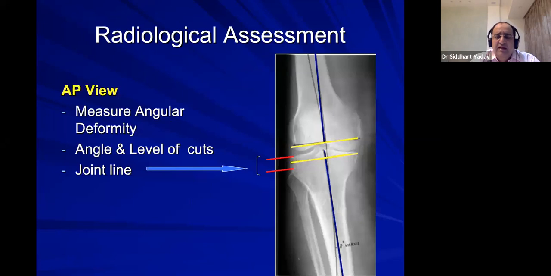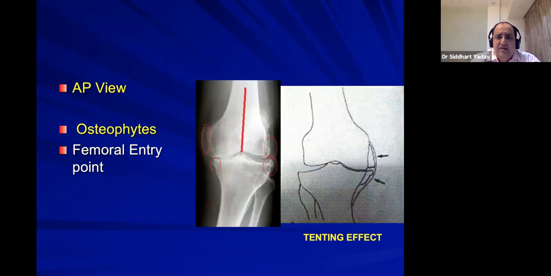Also in AP view, we can measure the joint line. Joint line is measured from the tip of the fibula to the upper tibial surface. Exact measurement of the bone thickness is not possible because whatever bone cuts we take intraoperatively are inclusive of cartilage. On X-rays, we can measure the angular orientation, how much medial or lateral cut there will be, but the exact amount is difficult because the cartilage thickness is not included. But it will give you a good idea in AP view about the orientation of the cut.